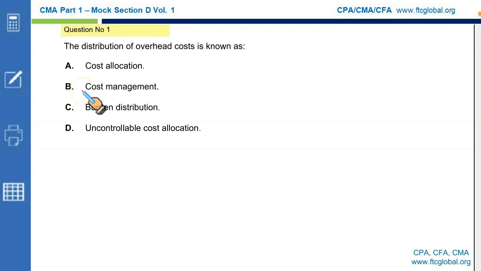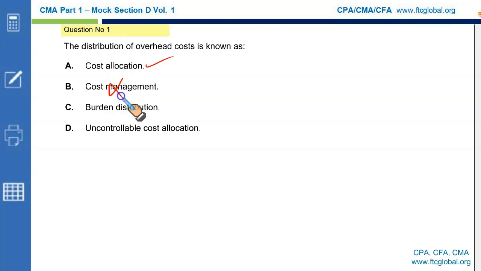Cost Management Part 1, question number 1. The distribution of overhead costs is known as cost allocation. Yes, that makes perfect sense because overhead distribution is what you call cost allocation. Cost management normally is the concept that we use for controlling cost.